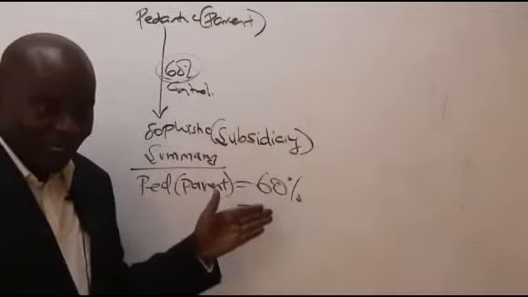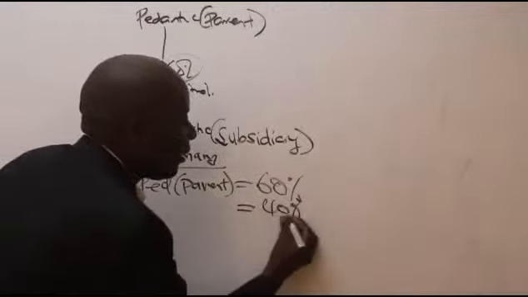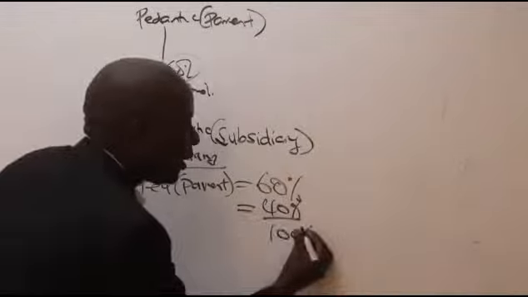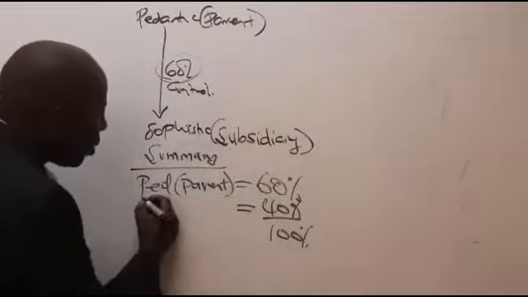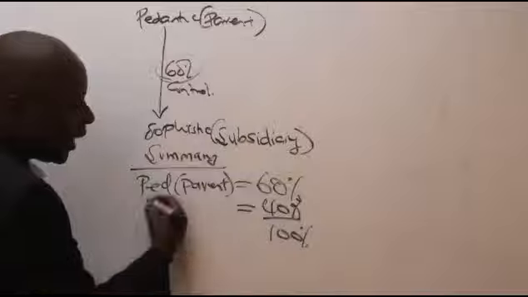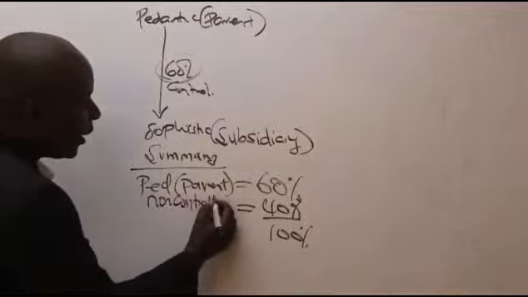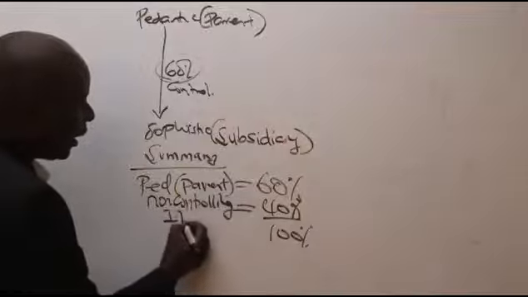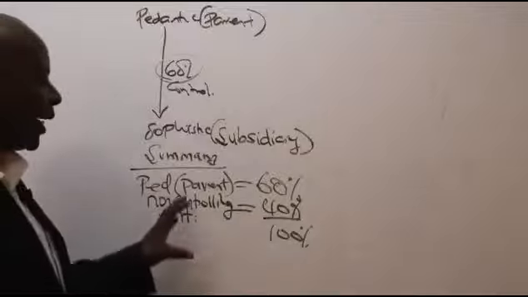You know that the entire holding must be 100. Yes, thank you very much. So we have 40% here, 40% to make it 100%. So this 40% is held by another stakeholder that we call the non-controlling interest. So we have here the non-controlling interest, what we shall be abbreviating as the NCI.